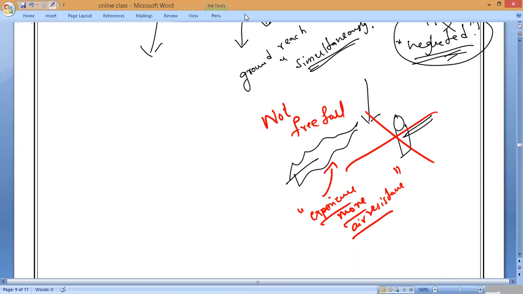Understand? Please say yes or no. That is what you should remember. The feather is experiencing more air resistance compared to the hammer, so the force is not to be neglected. So I can say they are not in free fall.